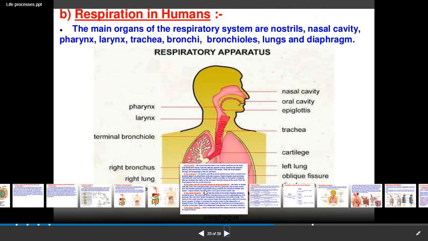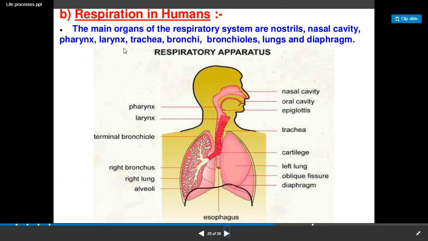Now, respiration in humans. We have seen the two types of respiration. Now this is the whole respiratory system. It shows how respiration occurs in human beings. So here, students, you can see in the figure, first there is the nose, then the nasal cavity, then after the nasal cavity the pharynx, then the larynx, then the trachea. The trachea goes inside both the lungs and branches out into different branches inside the lung.